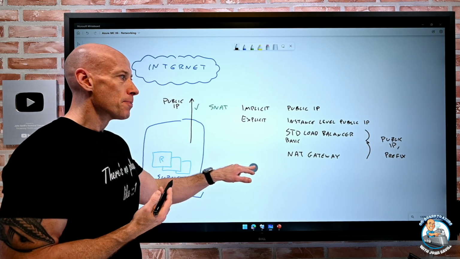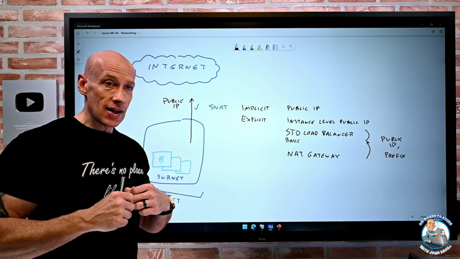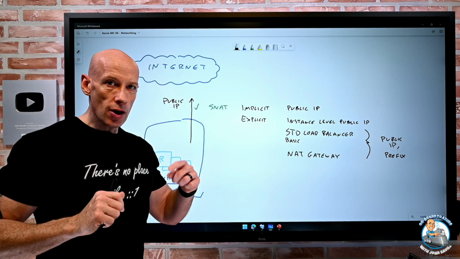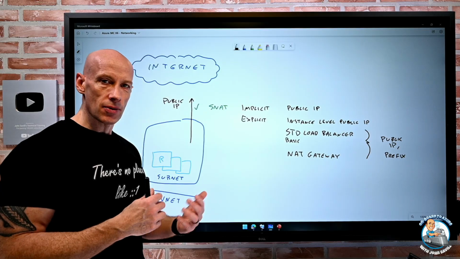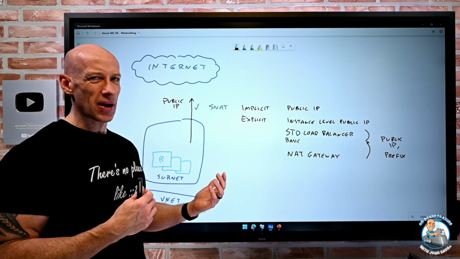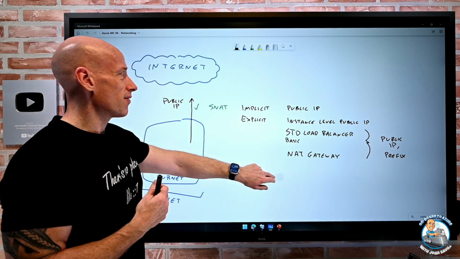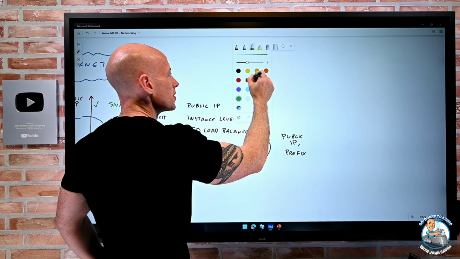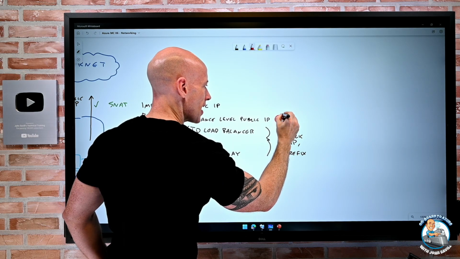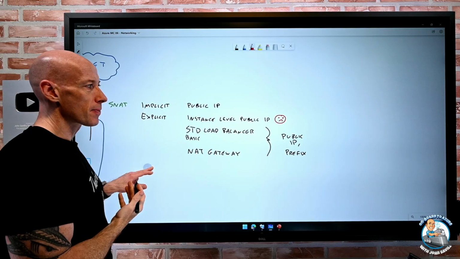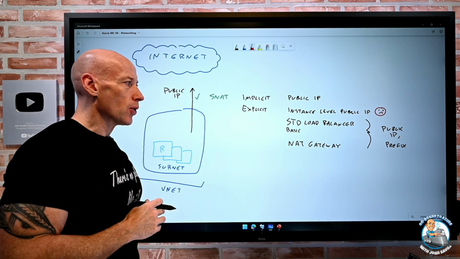But realize the key thing is if I'm behind an internal standard load balancer and I don't do anything, those workloads won't be able to get to the internet. I have to do something else. Add a public standard load balancer that they're behind as well, or give it an instance level public IP. We almost never want to do this, by the way. Almost never do I want an instance level public IP. In fact, I'm going to draw my famous frowny face. There's very few scenarios where I ever want to do an instance level public IP, and we'll talk more about that later on. But that's just not a great thing to do.